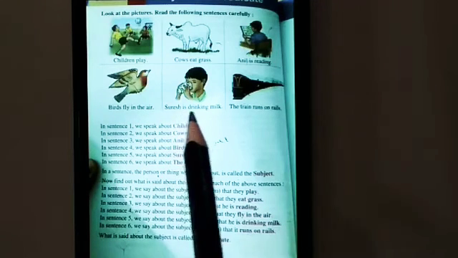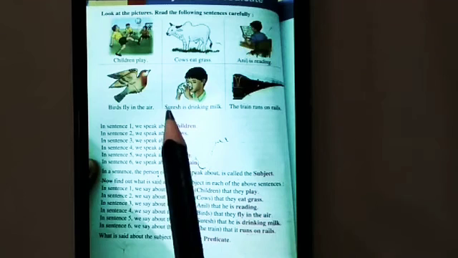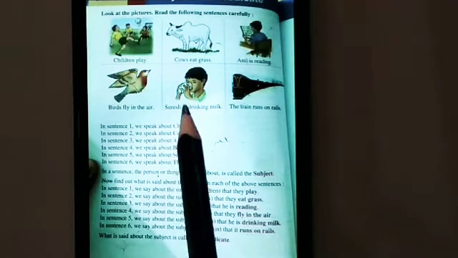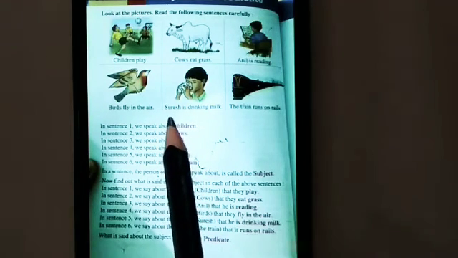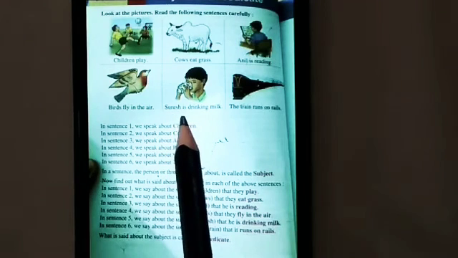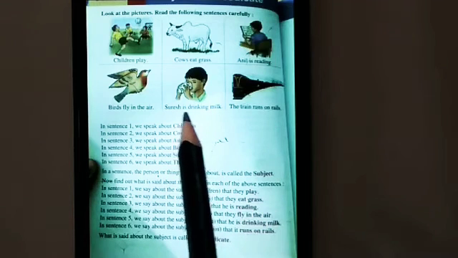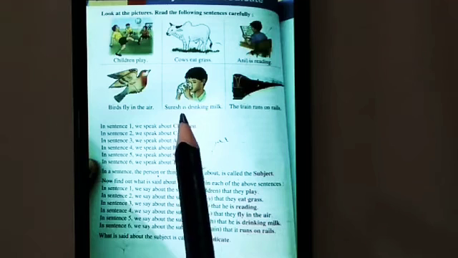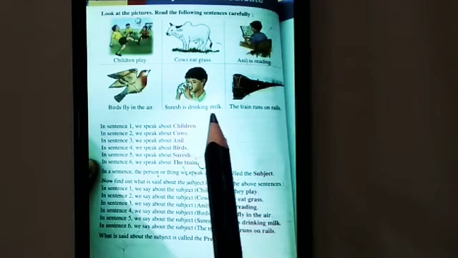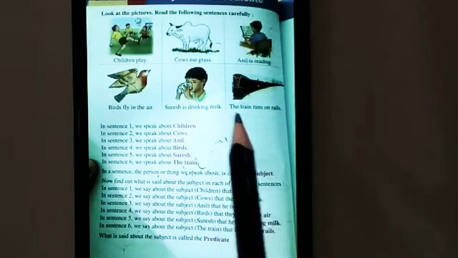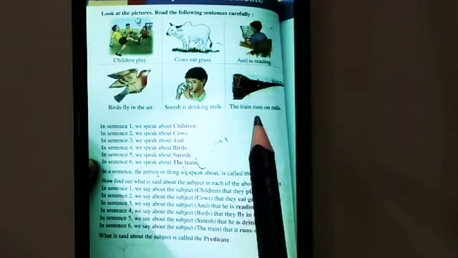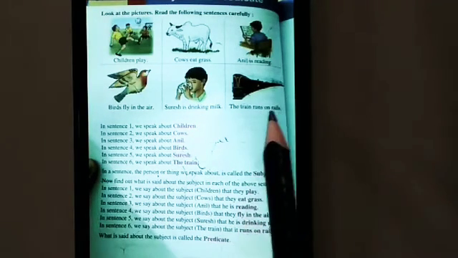Suresh is drinking milk. Who is drinking milk? Suresh. Suresh is the subject. What is Suresh doing? Suresh is drinking milk. Is drinking milk is the predicate. This predicate starts with the verb is.